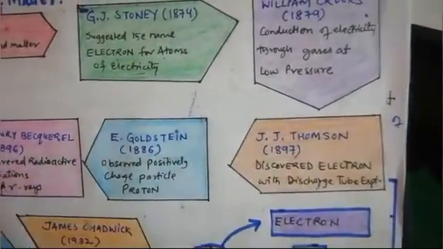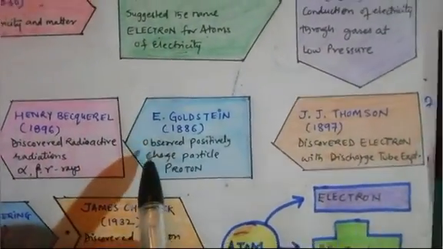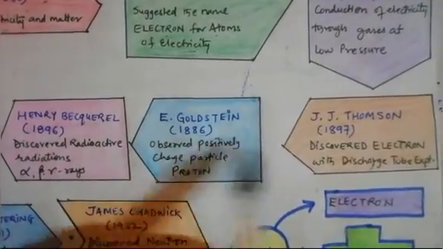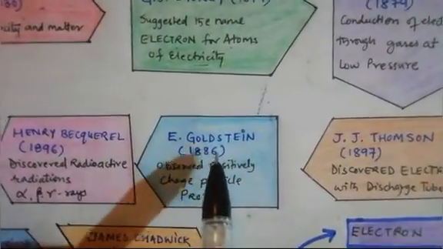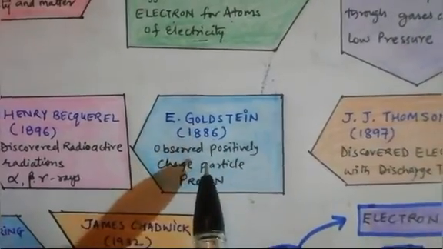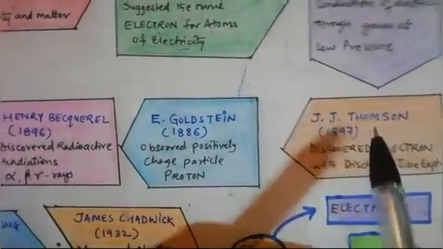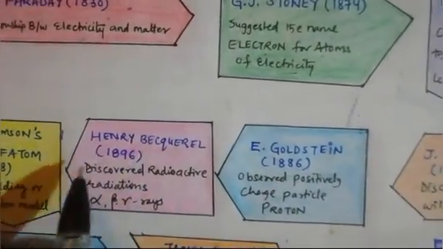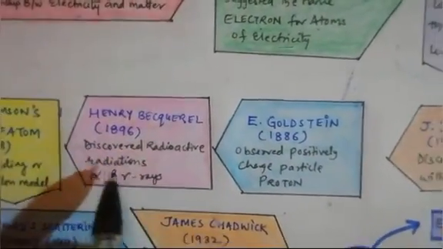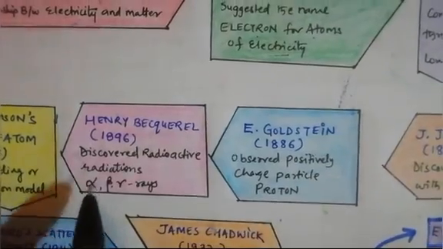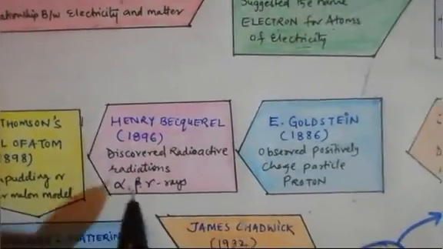Second, E. Goldstein in 1886 observed positively charged particles, the proton, with the same discharge tube. So he got the credit for discovering the proton. So proton was discovered by E. Goldstein, electron was discovered by J.J. Thomson. After this, Henry Becquerel in 1896 discovered radioactive radiations, in which he found that alpha, beta, gamma are the three basic rays.